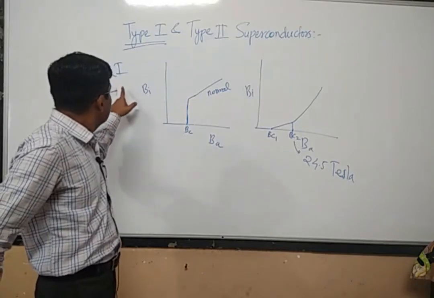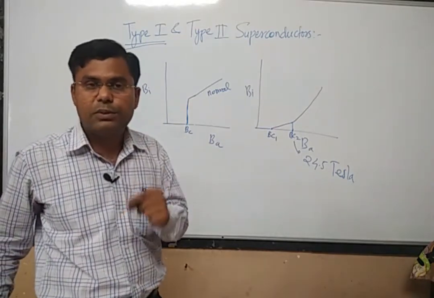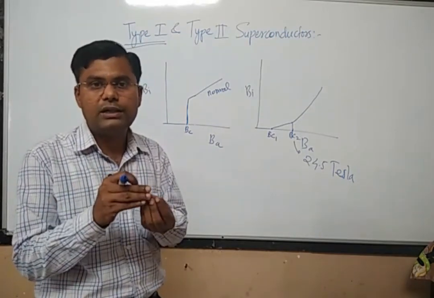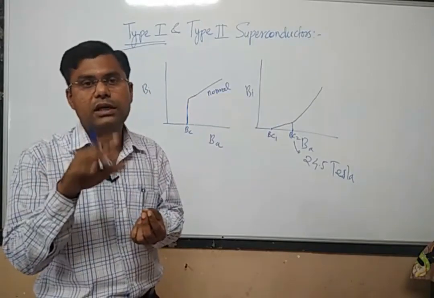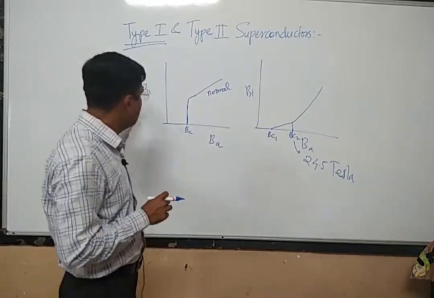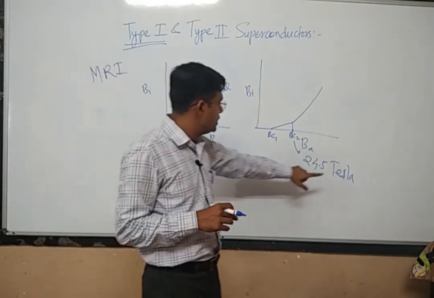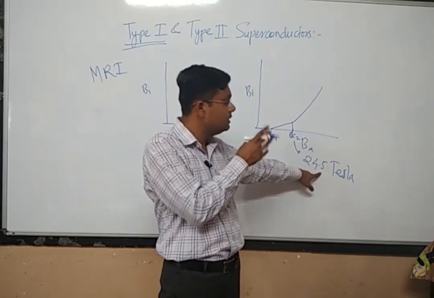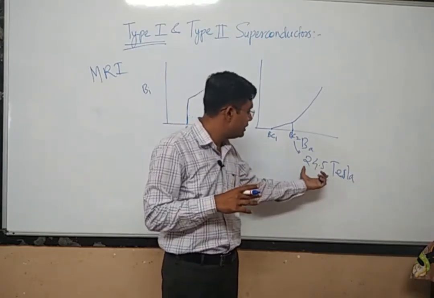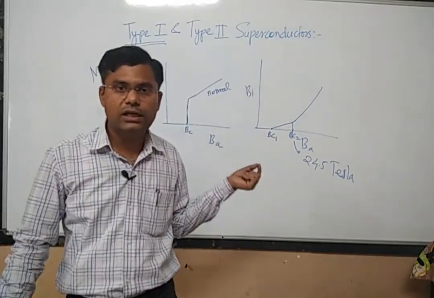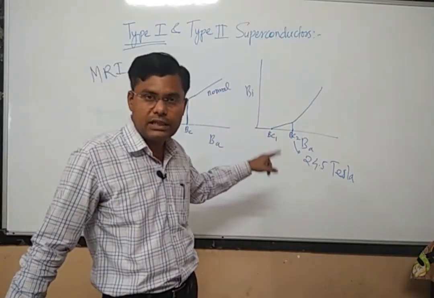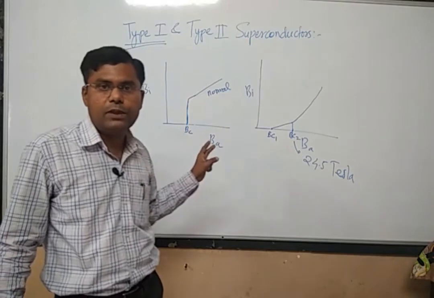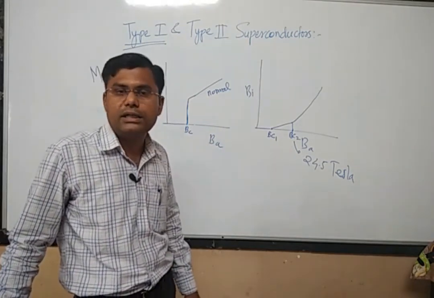So this device uses the superconductor, and what is the advantage? If you send a small amount of current, or send current for a small time, it will keep running through this circuit for infinite time. You require this much magnetic field in the superconductor in that MRI. So in order to generate this much magnetic field, you can send a sufficient amount of current, and because of that magnetic field you can have the proper functioning of MRI. So MRI uses this superconducting state.